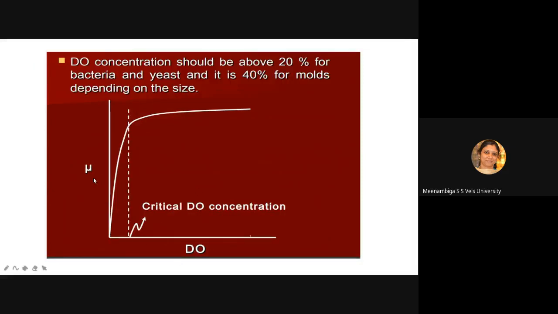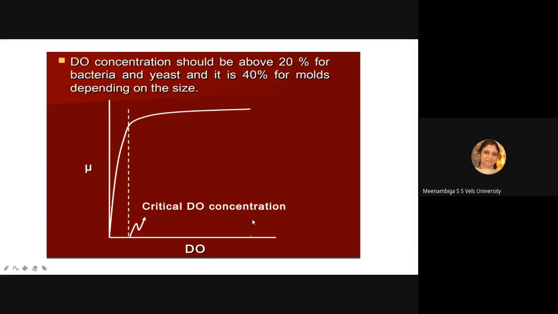So dissolved oxygen concentration with the specific growth rate. The specific growth rate increases till a particular dissolved oxygen concentration, after which it does not require dissolved oxygen concentration. So the maximum value of specific growth rate holds up to a particular dissolved oxygen concentration. After that it will take oxygen at a constant rate. Okay, and this is the critical dissolved oxygen concentration. So dissolved oxygen concentration should be about 20% for bacteria and yeast and it is 40% for molds depending on the size. Molds are very big size cells. So for them oxygen supply should be more.